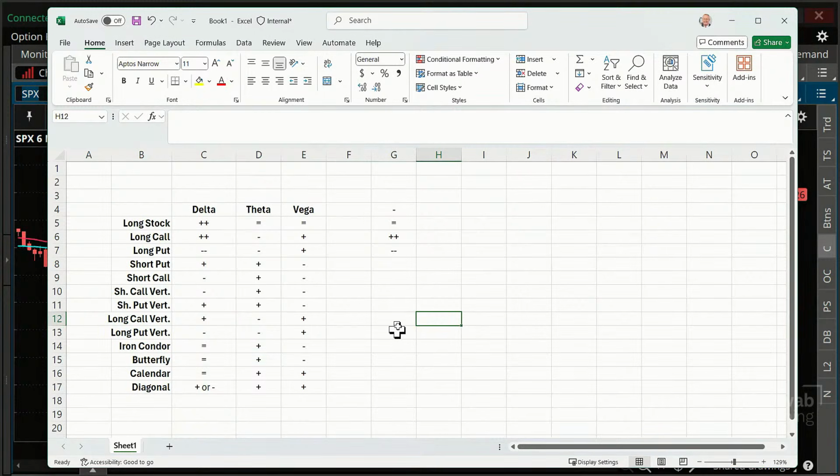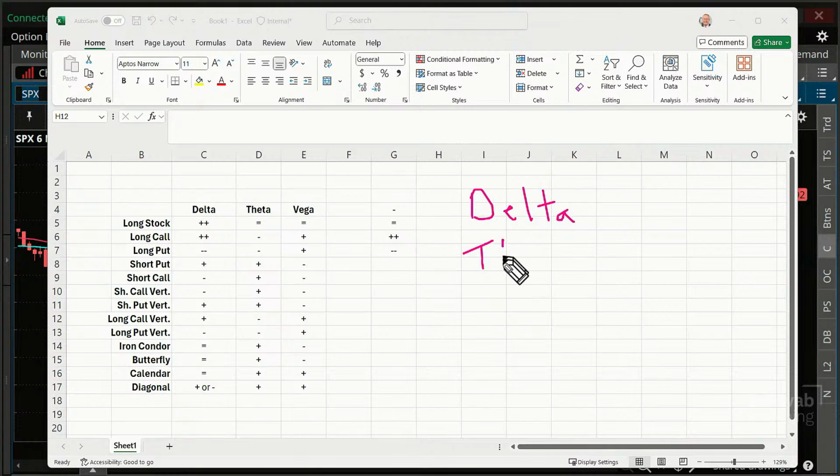But remember, the three questions that we're going to be looking at are these. Direction, or delta. What direction do I want to add to my portfolio? Theta: do I want to emphasize my time decay or the potential move, or have a balance between the two by doing one of the vertical spreads? And vega: do I think implied volatilities are going to go up or down here? So let's do that. I'm going to get off this page here.